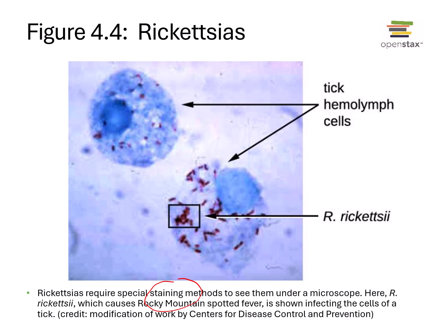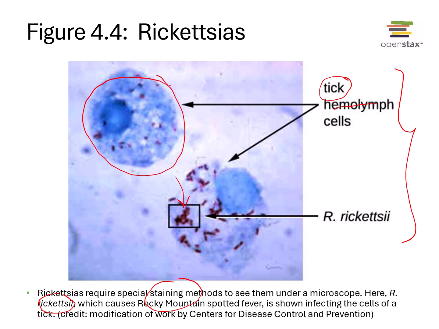And here we can see Rickettsia rickettsii, which causes that Rocky Mountain spotted fever, and they're being shown inside of a host cell. So here's the host cell, the tick hemolymph cells inside the ticks, and you can see in dark pink or reddish, we have our Rickettsia.